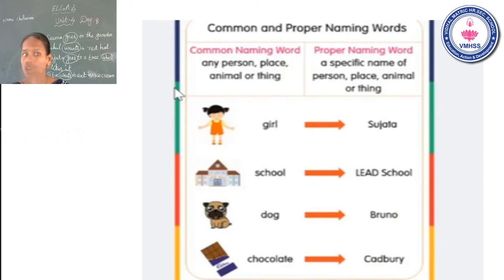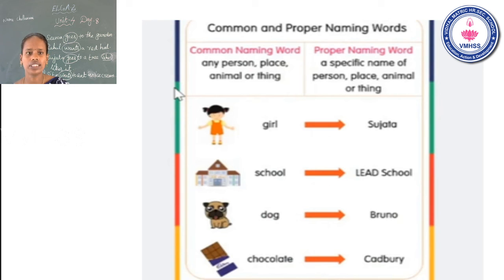School: all school, government school, VDL school, Lakshmi school. Okay, all school, that is common. But specific, VDL school, that is proper naming word. Okay, school is a common naming word, but VDL school is a proper naming word.